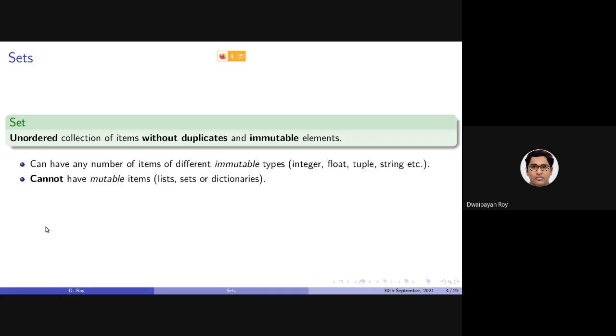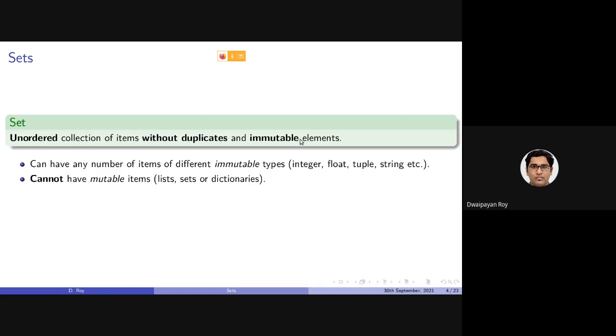Now, in comparison, if we define set, it is basically an unordered collection of items as compared to list, which was ordered. Sets are unordered, which does not allow you to have duplicate elements, and all the items should be of type immutable, right?